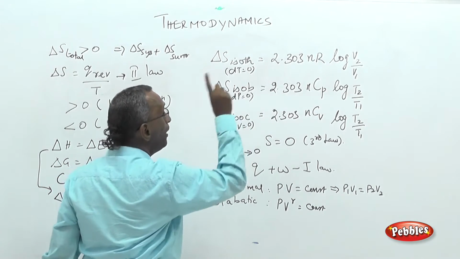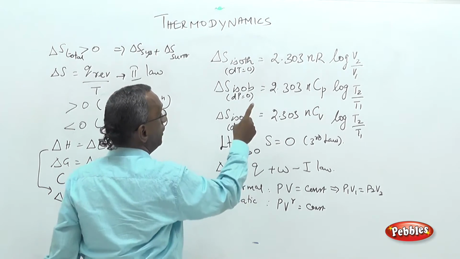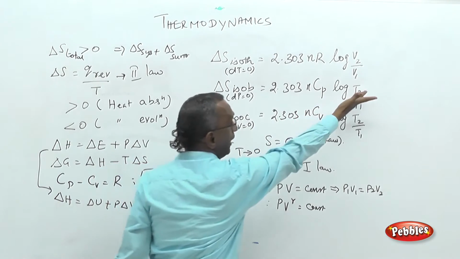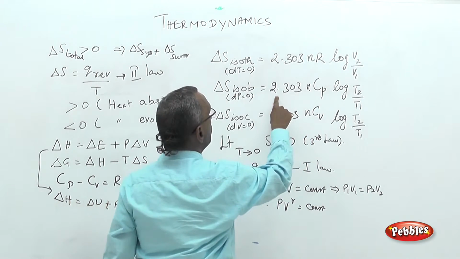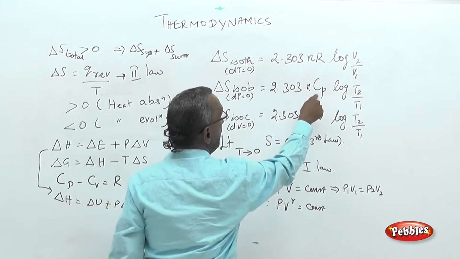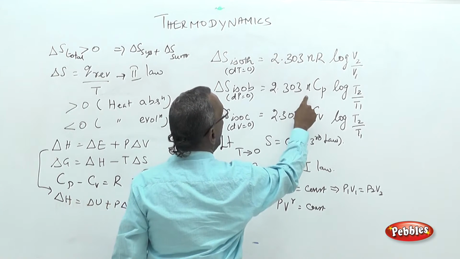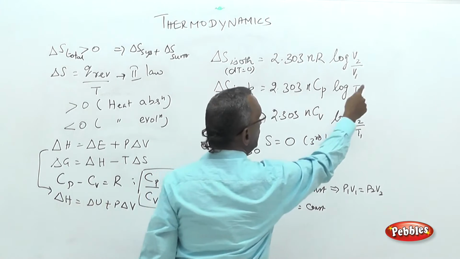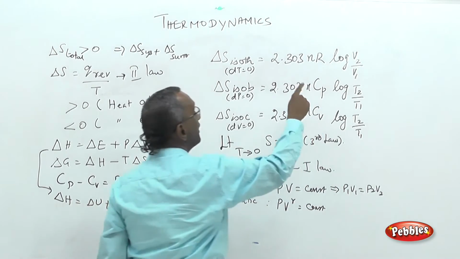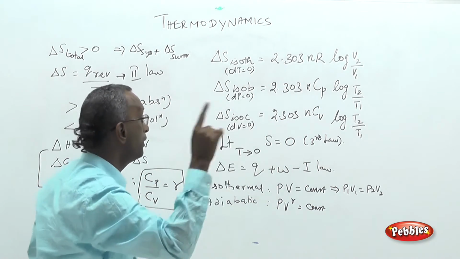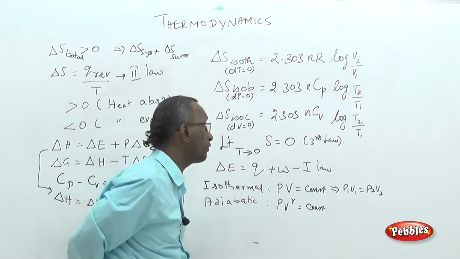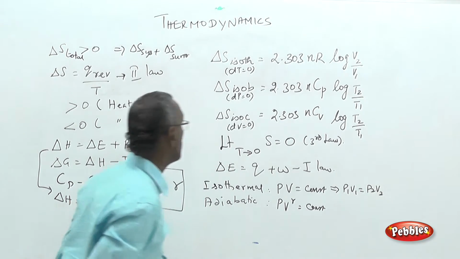Isobaric process means only pressure is constant. If pressure is constant, temperature may vary. That is why it is given in terms of, so constant pressure means we have to use the term Cp. 2.303 n Cp log T2 by T1. Here n is the number of moles of the gas. Cp is the specific heat capacity of the gas at constant pressure.